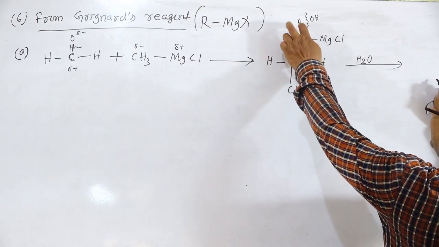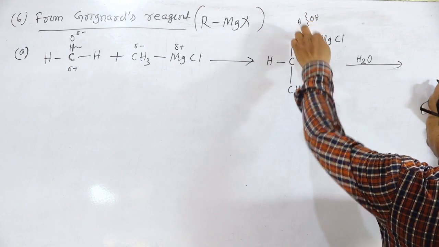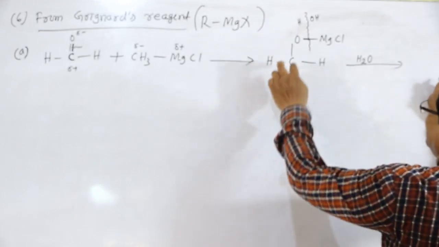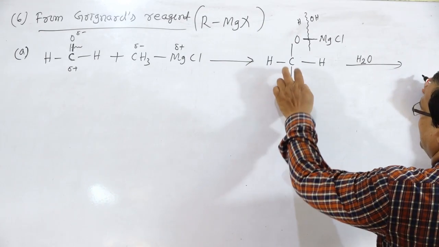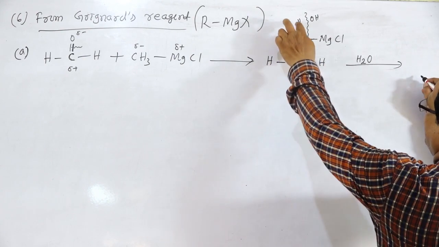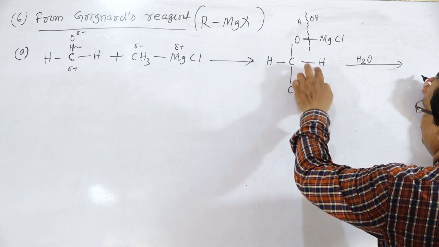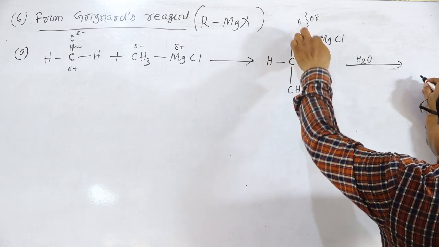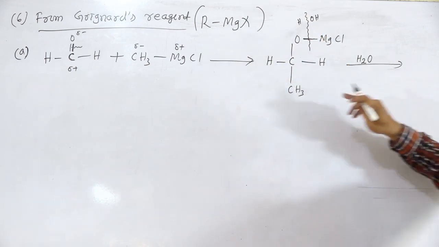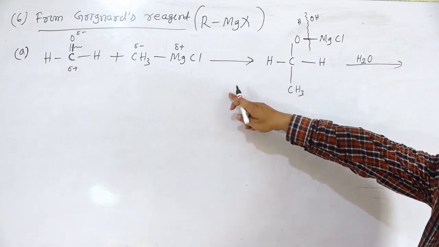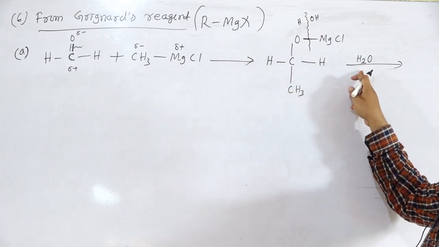This bond will break, H to this side and OH to this side. So, this bond will break. Then there is the formation of CH3 CH2 OH plus MgOHCl. CH3 CH2 OH. This bond will break by the addition of water. So, formaldehyde reacts with Grignard's reagent followed by hydrolysis.